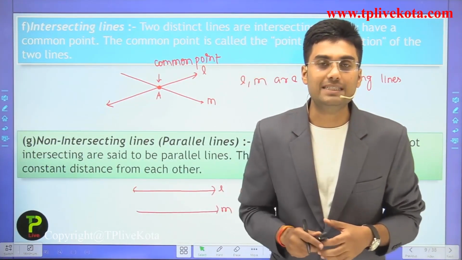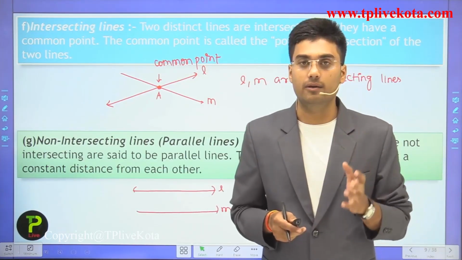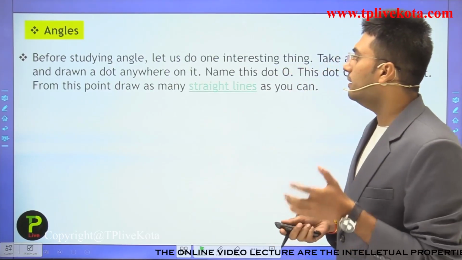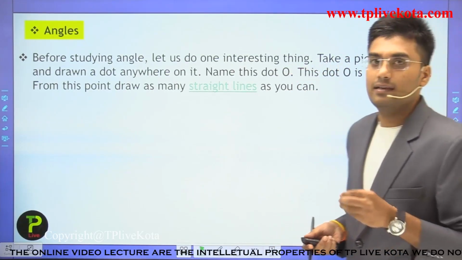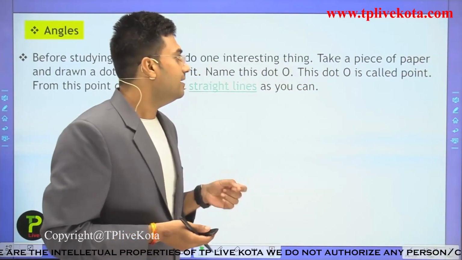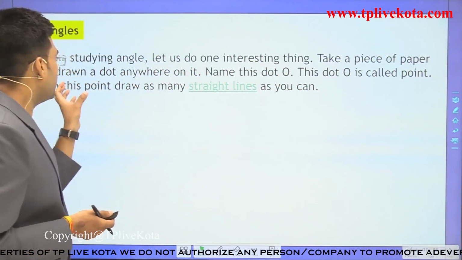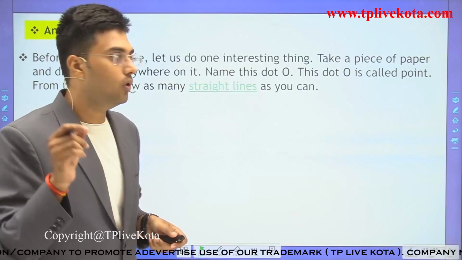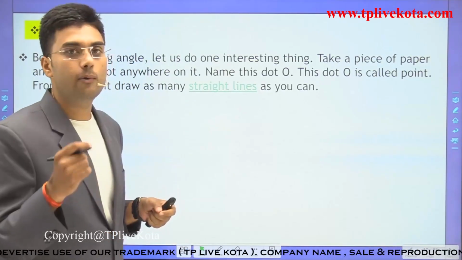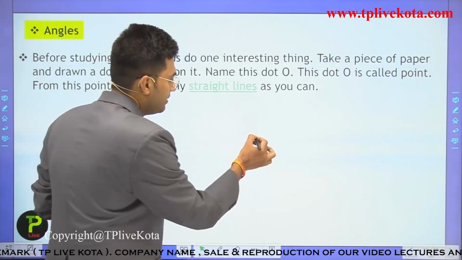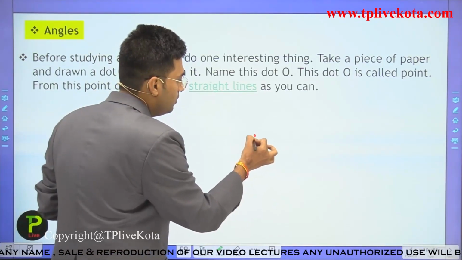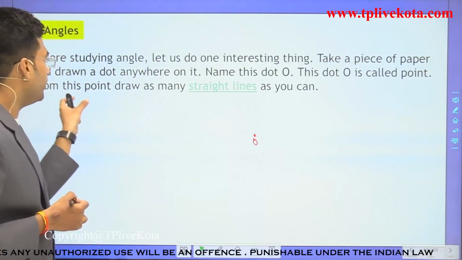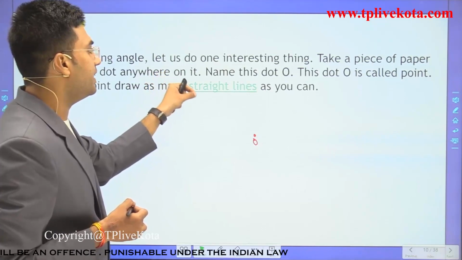So after these points, let's study the angle. But students, before studying angle, let us do one interesting thing. Take a piece of paper and draw a dot anywhere on it. Name this dot O. This dot O is called a point. From this point, draw as many straight lines as you can.